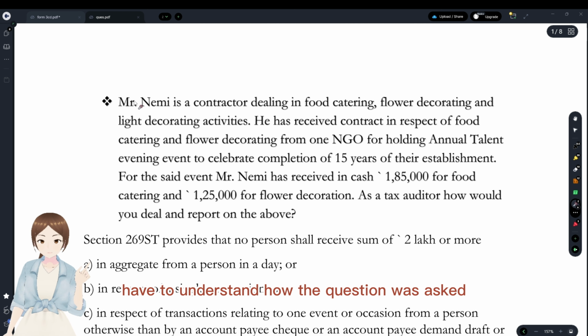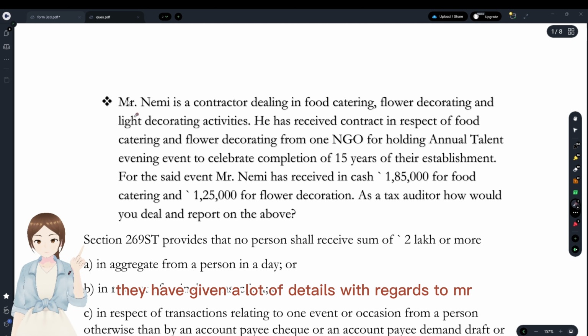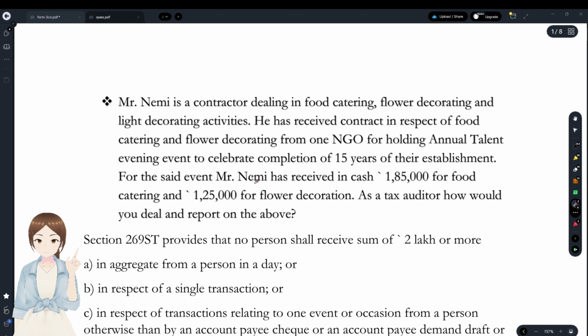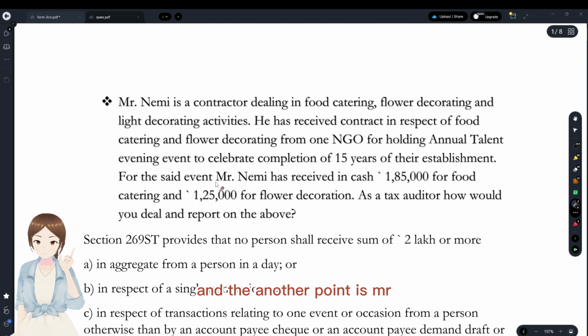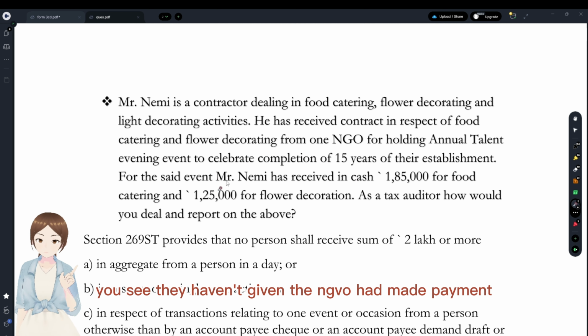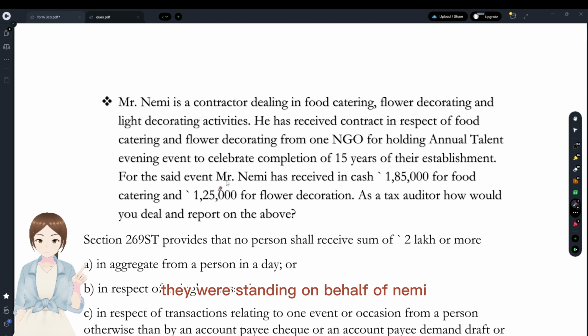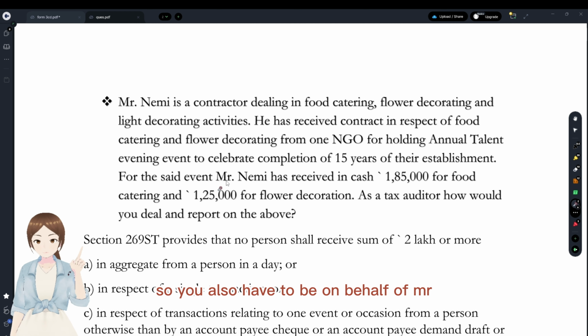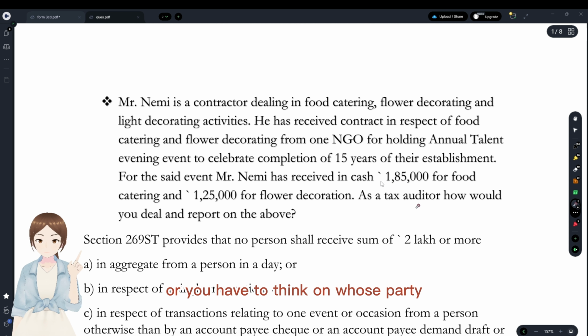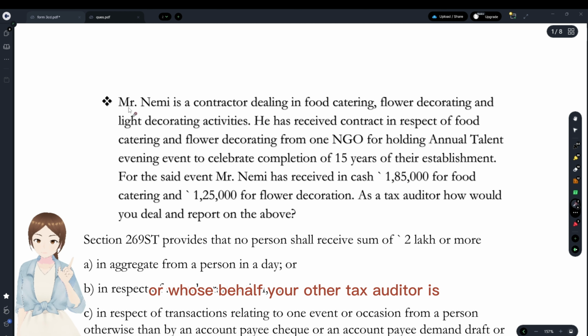You see, first you have to understand how the question was asked. They have given a lot of details with regards to Mr. Nemi as his food catering business and decorating events, etc. And that is one point you have to note. And another point is Mr. Nemi had received. They haven't said the NGO made payment. They're standing on behalf of Nemi, and they're saying that Nemi received that much amount of cash. So you also have to be on behalf of Mr. Nemi and think like Nemi's tax auditor. Why do you have to think on whose behalf your tax auditor is?